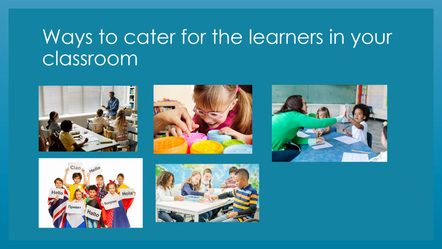How can we make sure everyone is included in the classroom? We can make sure that everybody is participating. We should praise the small improvements. There should be audio and physical objects for the visually impaired learner. We should also expose the learners to different languages, cultures, and greet each other in their own language.